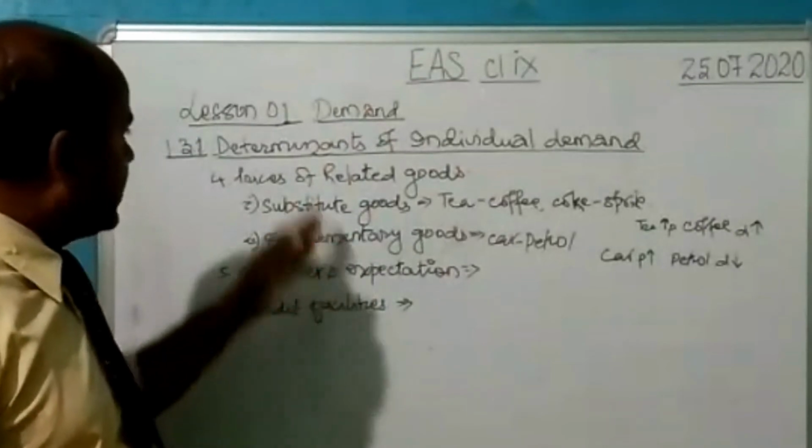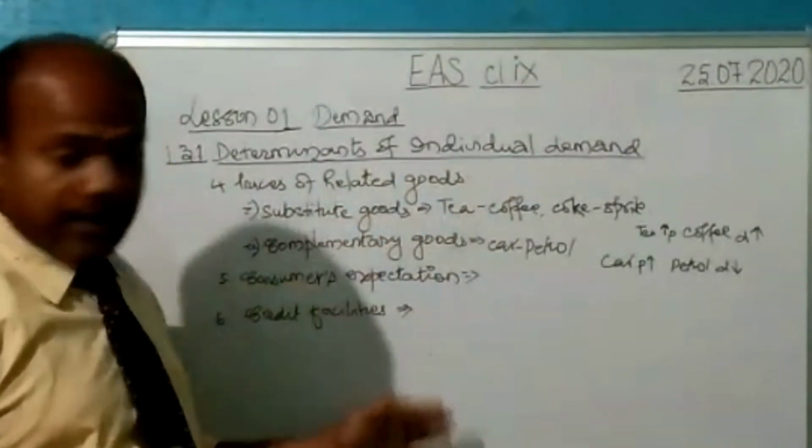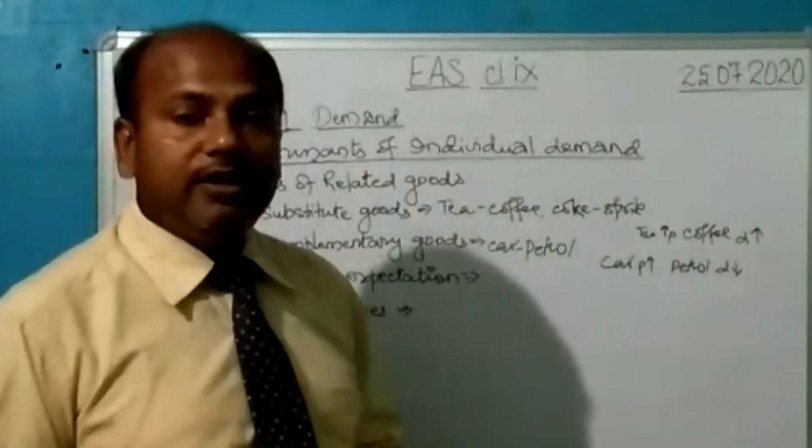Dear children, we have completed point number 1.3.1, that's the determinants of individual demand. And the next topic we shall discuss only in the next week.